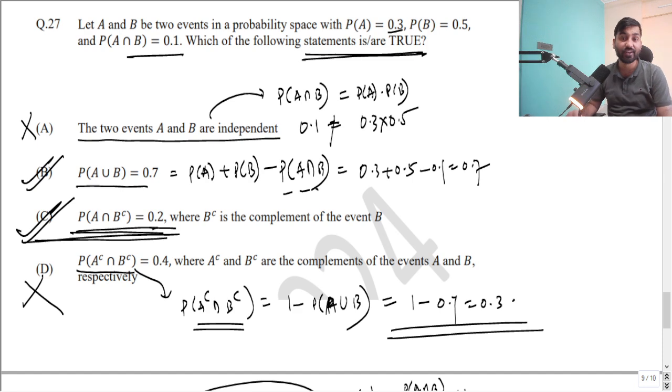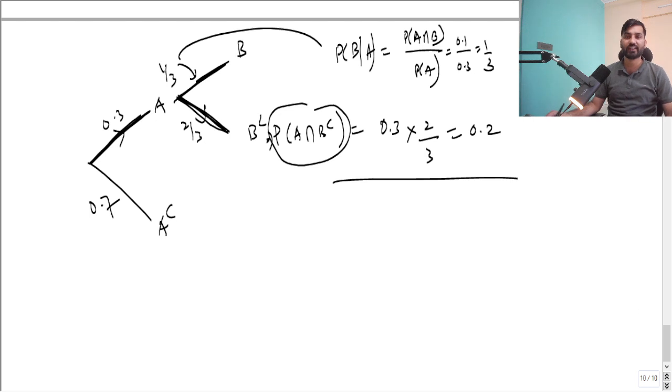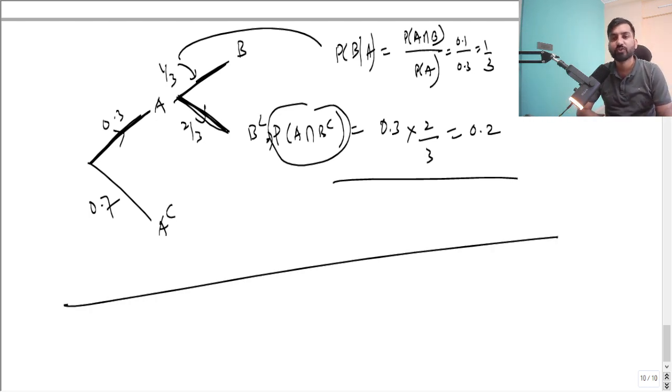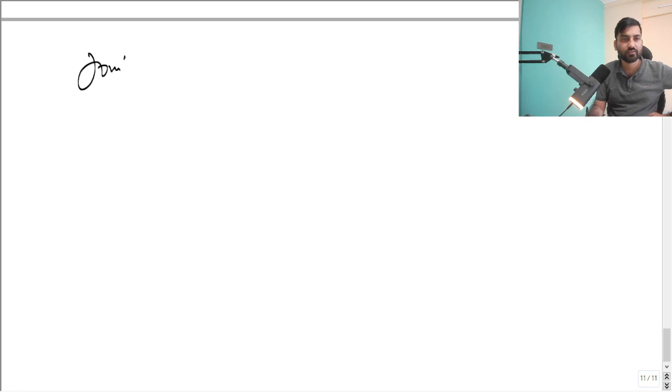I believe this is fine and everybody understood how we are going to solve it. You see, again, the tree diagram is a very useful technique to solve the question. So always try to be adaptive and try to understand the tree diagram. Remember that the initial branches will have the initial belief or ordinary probabilities, and one of the events has already happened. If another event is going to happen, that will be a conditional event, because A has already happened.